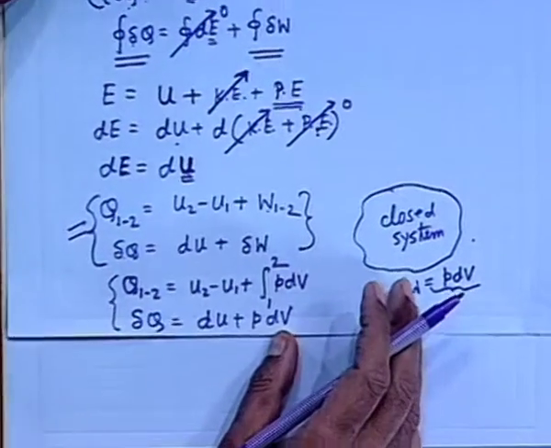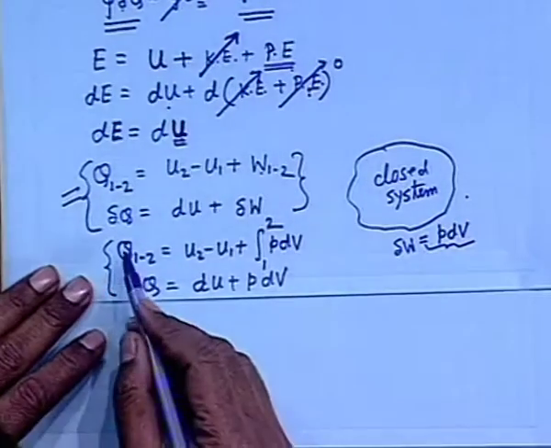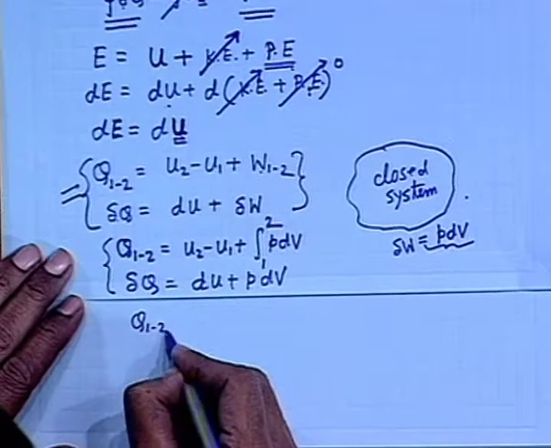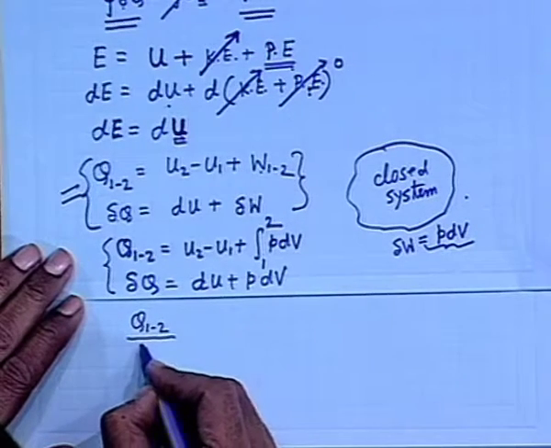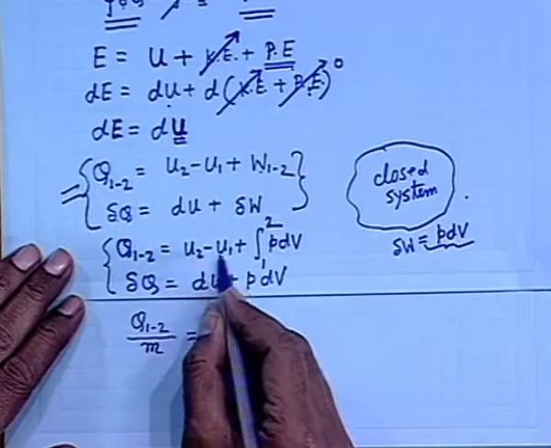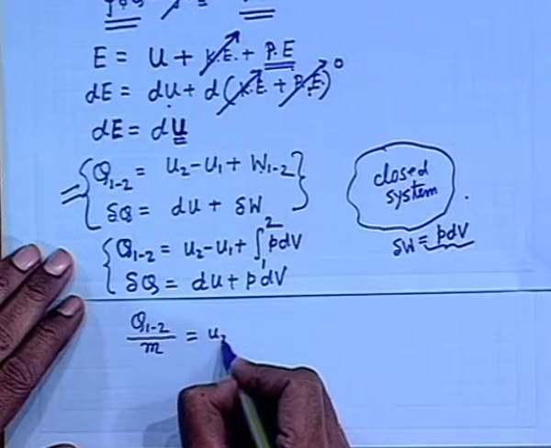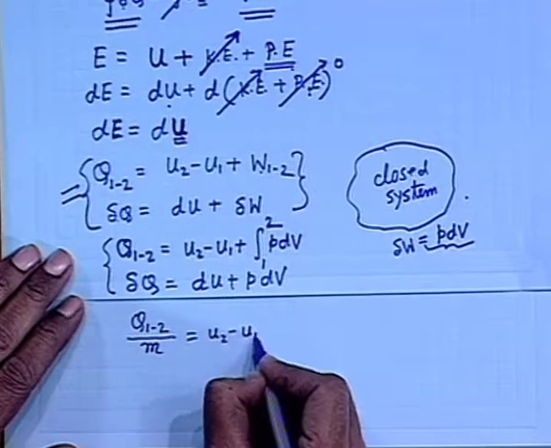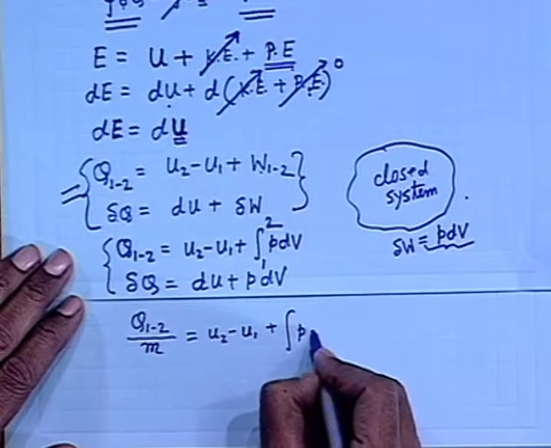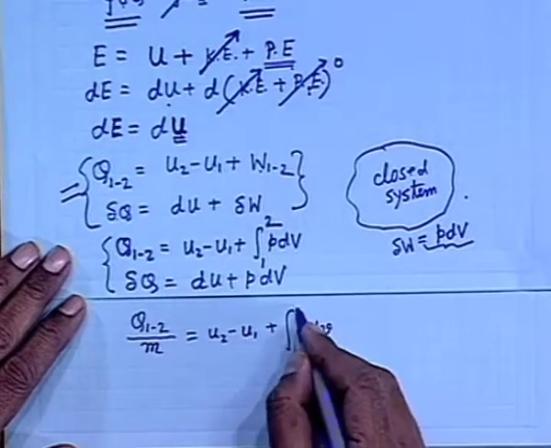Now, this expression is sometimes written for a closed system conventionally per unit mass. If you write for a finite process, where m is the mass of the closed system which remains fixed, then per unit mass this becomes the change in the specific internal energy, expressed as small u, and P times the specific volume, denoted by small v.